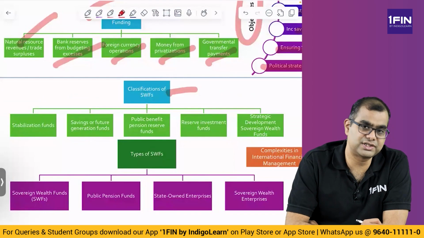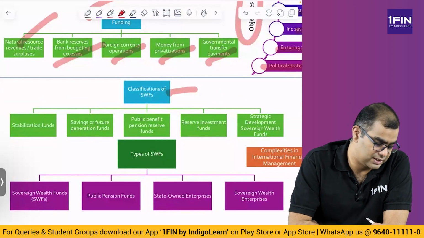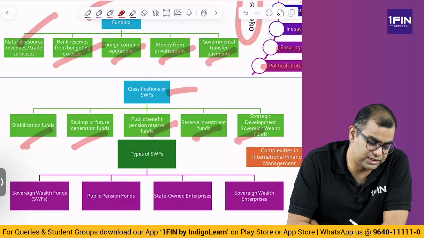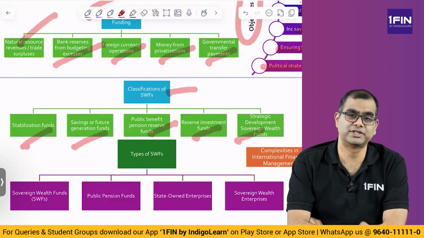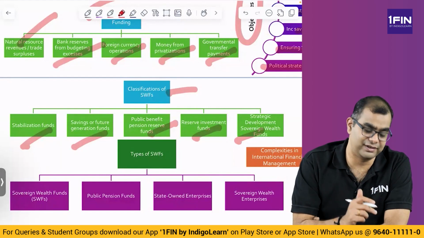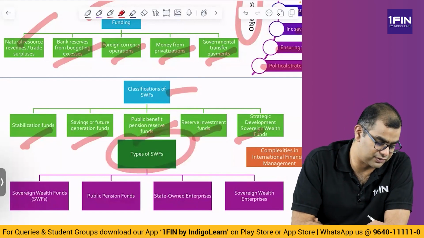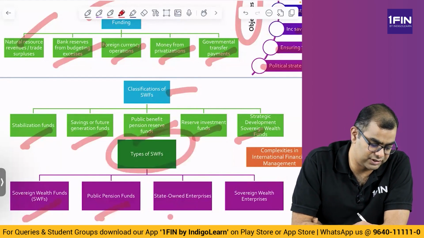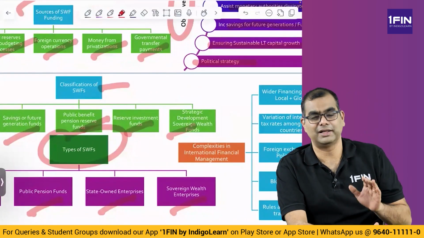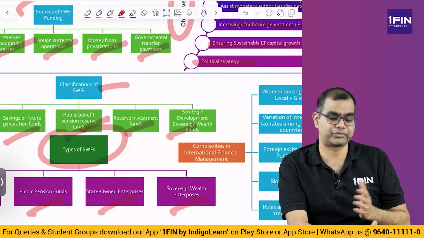What are the classifications of SWF, or types basically? Stabilization fund, savings or future generation fund, public benefit pension reserve fund, reserve investment funds, and strategic development sovereign wealth funds. So basically you have multiple types of funds which can be classified in different forms. And then we also have types of SWF: sovereign wealth fund, public pension fund, state-owned enterprises, or sovereign wealth enterprises. So the form also is different.